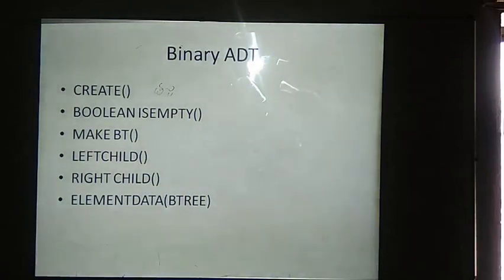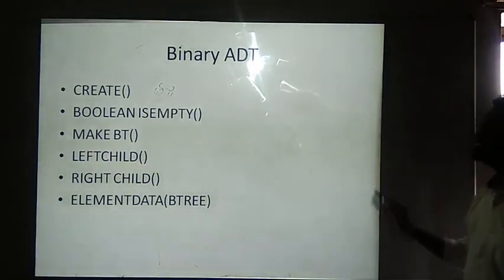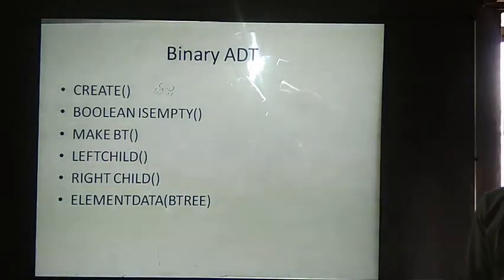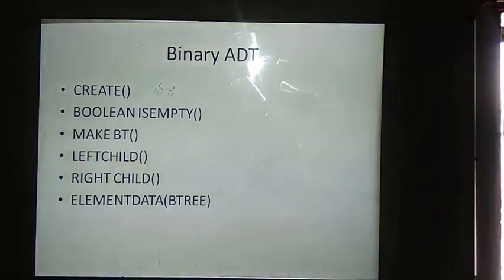And these are the binary operations that we could perform on your binary tree. In that, the first one that we are going to see is your create. What is it? Create binary tree. What will the create operation do? It creates an empty binary tree. Okay, this method is used to generate an empty binary tree.